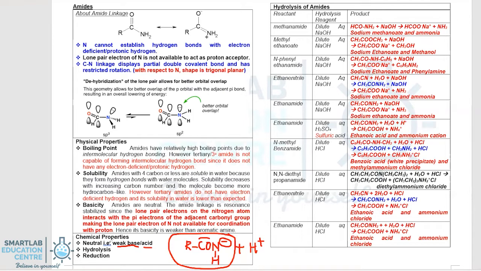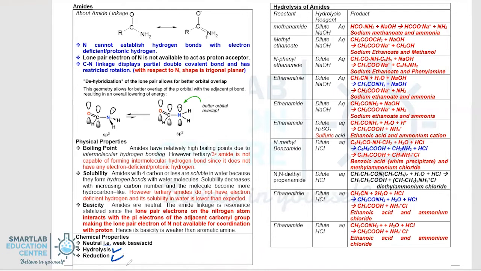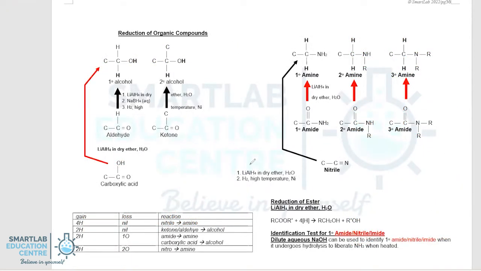Next, two reactions: the one we previously covered in our earlier sections in amines is the hydrolysis of amides. The next one is the reduction of amide, which is a new area that we'll be focusing on. For hydrolysis of amides, these are some of the equations that we have. Do take a look and ensure that you are able to balance the equations accordingly. So next we take a look at the reduction of amide.